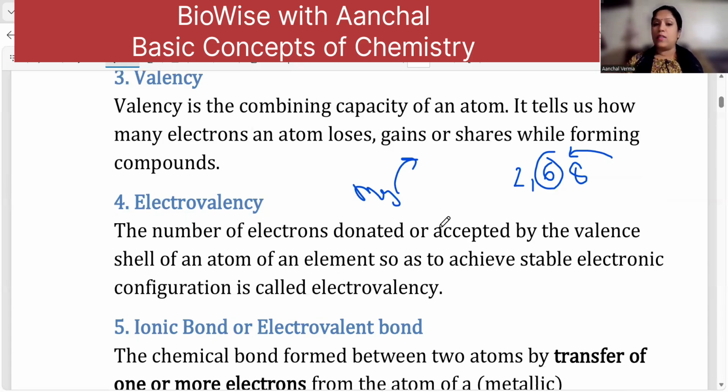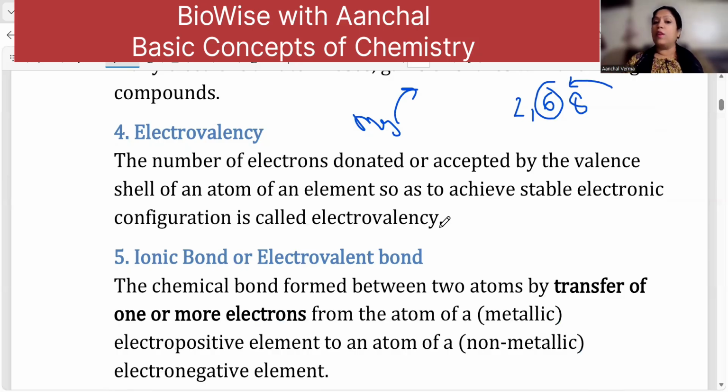Now, electrovalency is the number of electrons donated. There was some sharing also that we talked about in valency. But when we talk about electrovalency, we talk about complete donation. You give it completely and you take it completely. Once you give it away, it's completely given, it's not yours anymore. And once you receive the electrons, they are yours and you can have your octet complete.